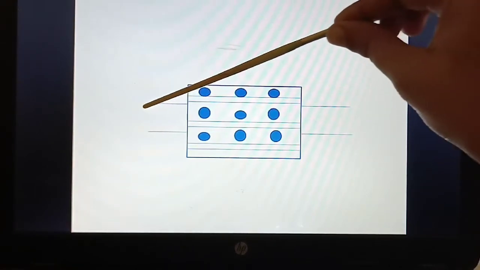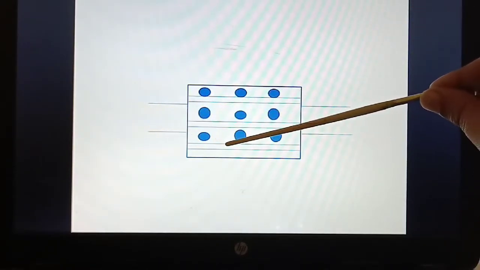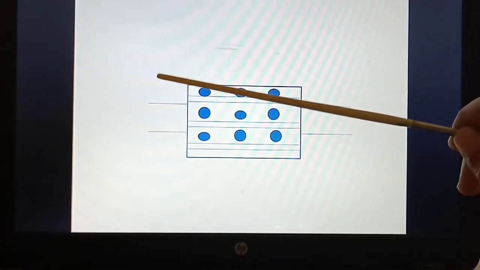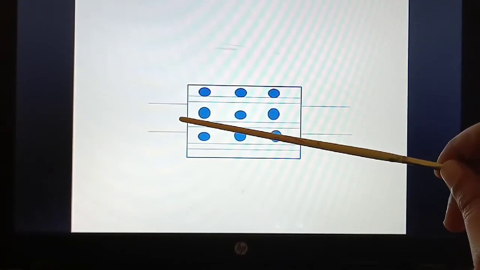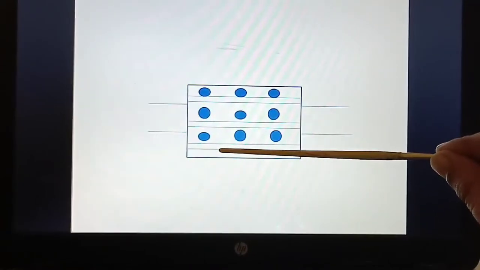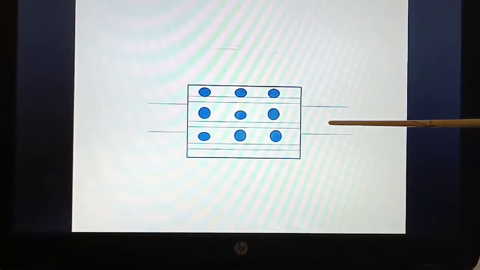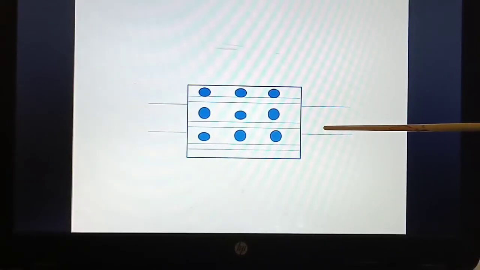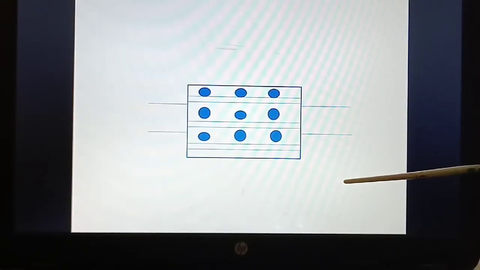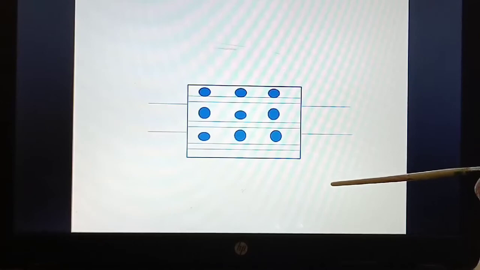So remember, arteries carry oxygenated, oxygen rich blood, except the pulmonary artery. All the arteries carry oxygenated blood except the pulmonary artery, whereas except the pulmonary vein, all the veins carry the deoxygenated blood.